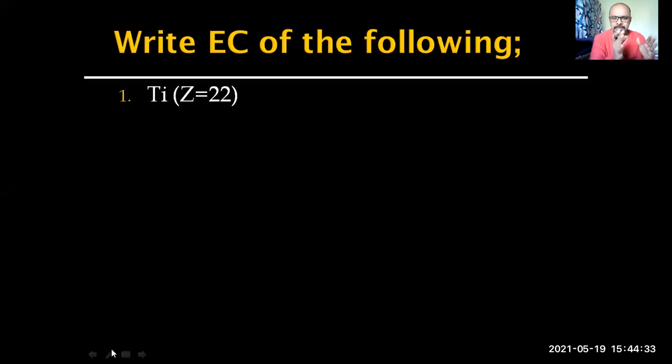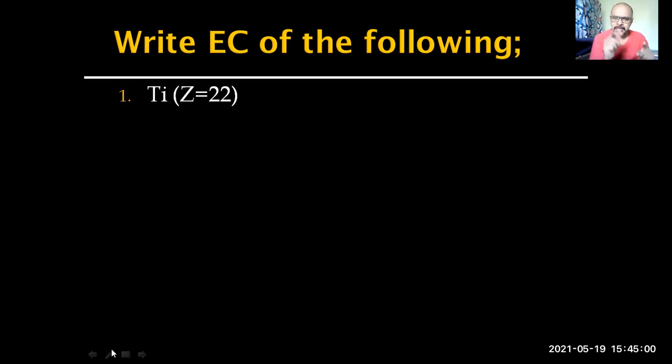There are some exceptional electronic configurations which we have in the periodic table. Is it seen with every element? No. By and large, most elements follow these rules, but in some cases, exceptional electronic configurations are found, and those are stable also.